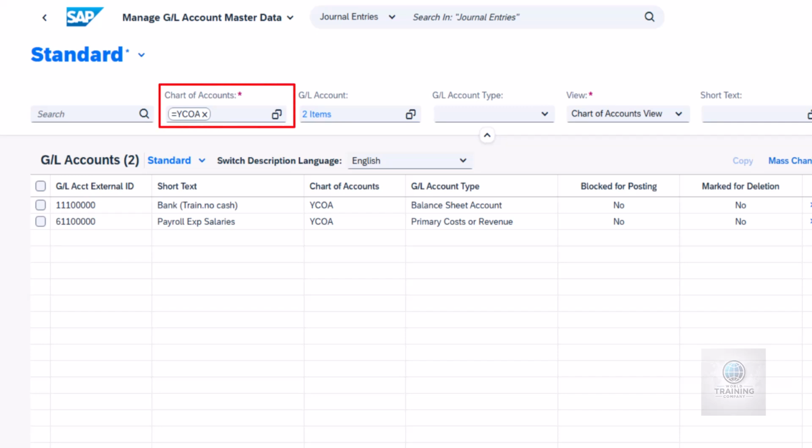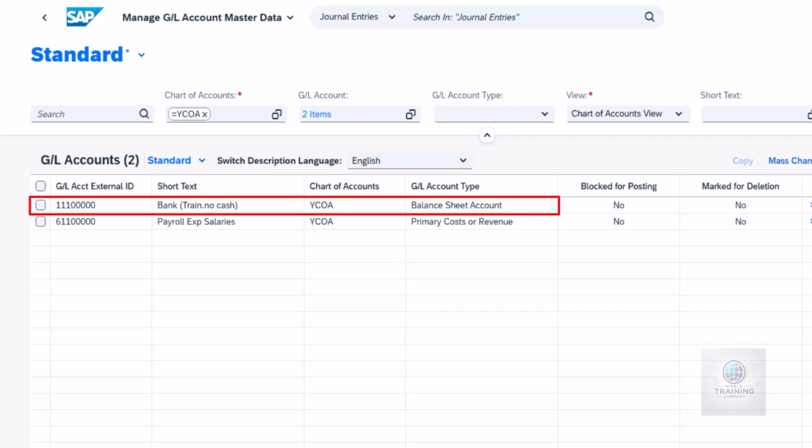A chart of accounts is essentially a structured list of all accounts available for use within an organization. It can be shared across multiple company codes within the system, facilitating reconciliation, summarization, and easier financial consolidation. The first account, bank account, is a balance sheet account, meaning its balance is carried forward to the next fiscal period. This ensures continuity in tracking assets, liabilities, or equity over time.